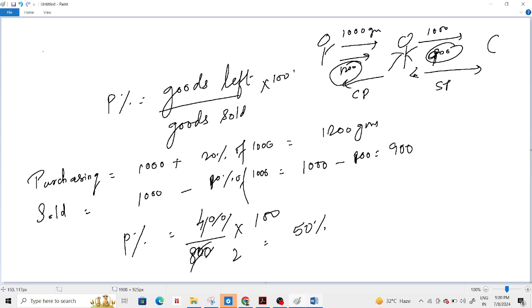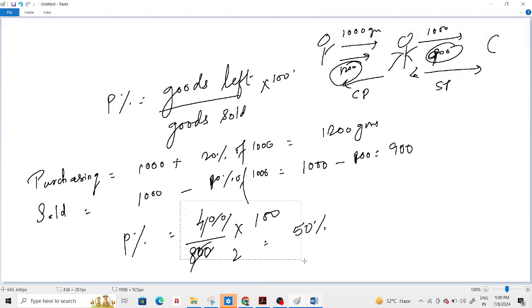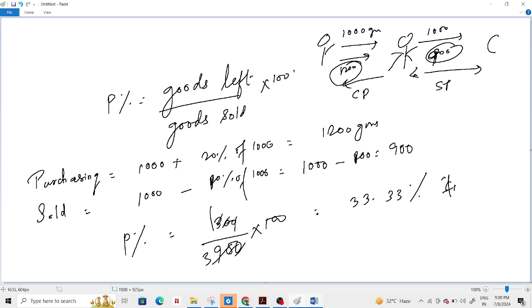What is the difference? 300. That means 300 divided by how much did he sell? 900 into 100%. So that is going to be 33.33 percent. Understood?